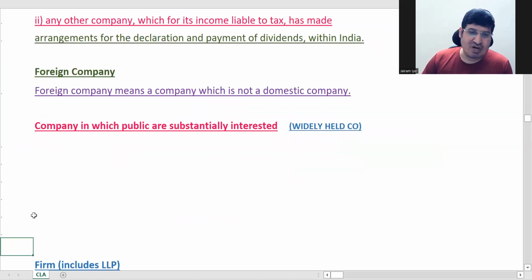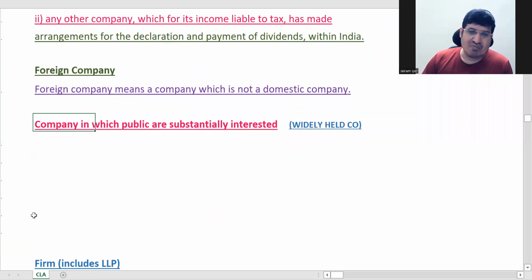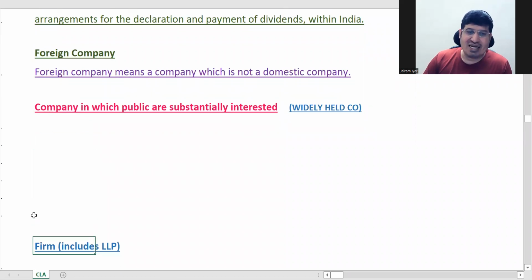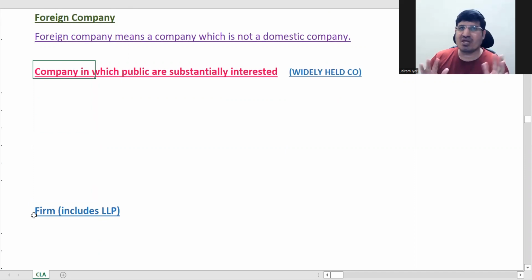Chalo. Next, we are going to see companies in which the public are substantially interested. It's also called a widely held company. There are two types of differentiations: one is called widely held and the other closely held. Closely held means anything which you are holding close to yourself. So automatically we are talking of a private company. In a private company, everyone cannot become a member, correct? So it is a closely held company, right?